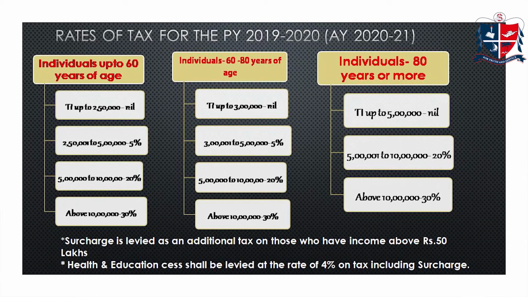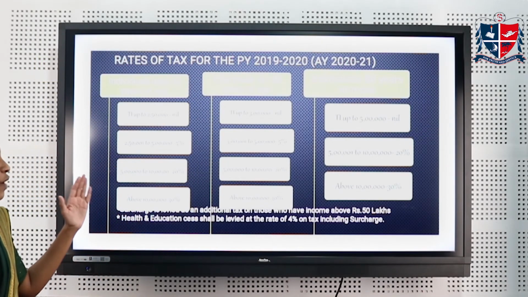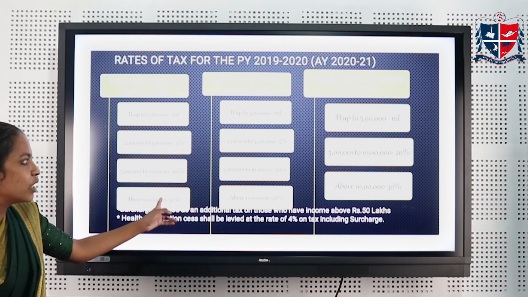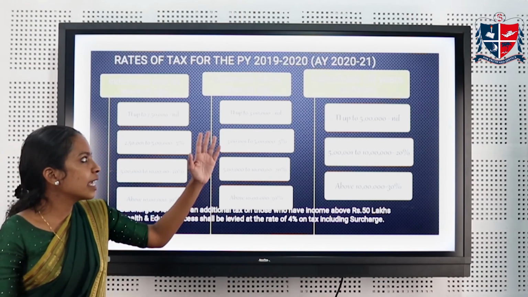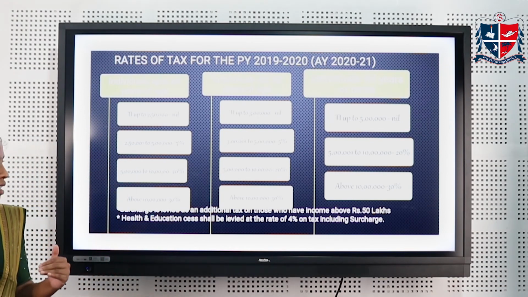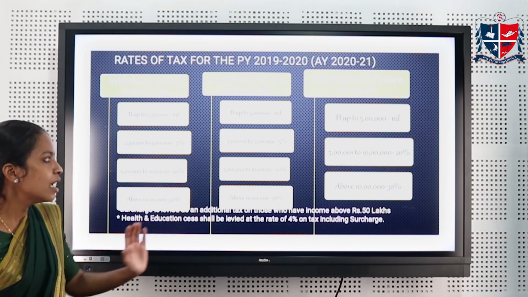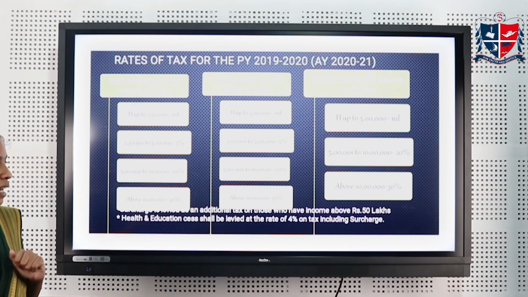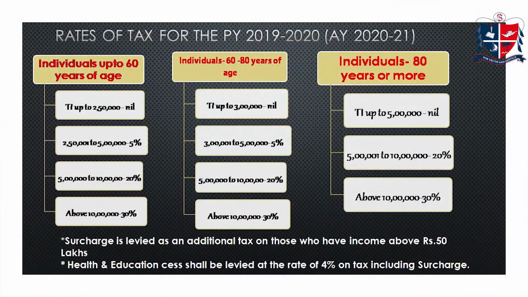In case of individuals between 60 to 80 years of age, up to rupees 3 lakh, their income is exempted from tax. From 3 lakh to 5 lakh, they need to pay 5% tax. 5 lakh to 10 lakh, they need to pay 20% tax, and above rupees 10 lakh, they need to pay 30% tax. In case of individuals above the age of 80 years, up to rupees 5 lakh, no need to pay tax, it is exempted. From 5 lakh to 10 lakh, 20% tax is applicable, and above rupees 10 lakh, 30% tax is applicable for them.